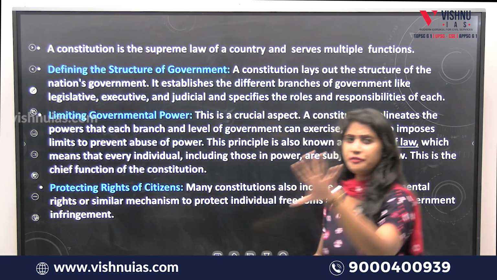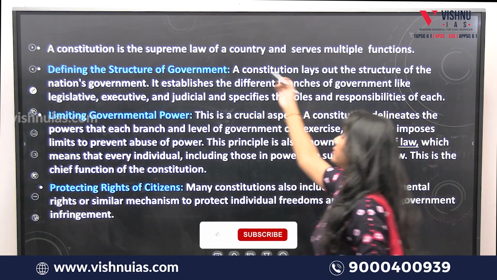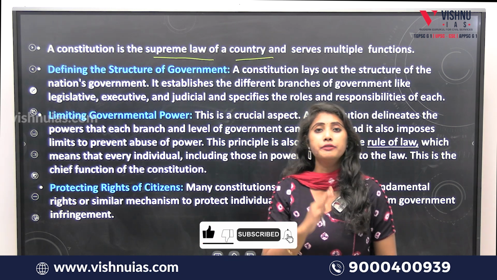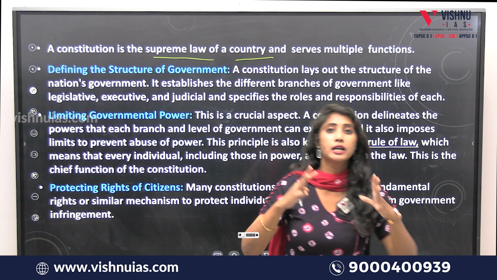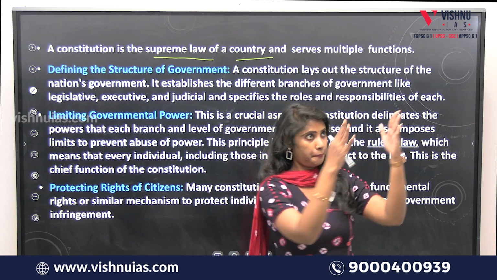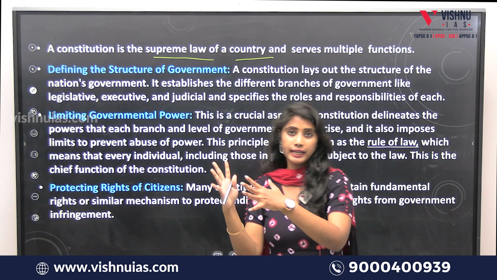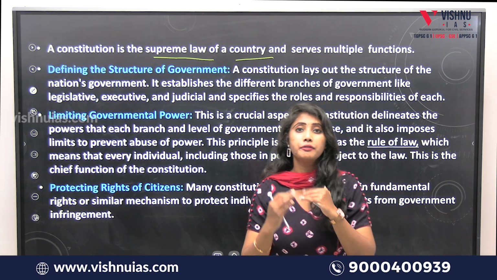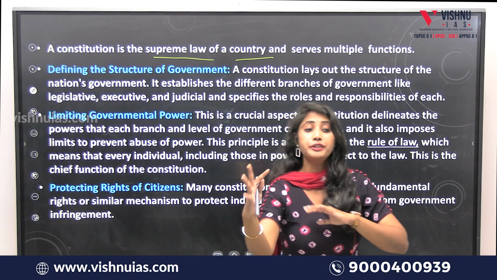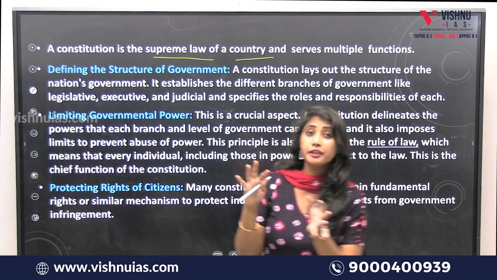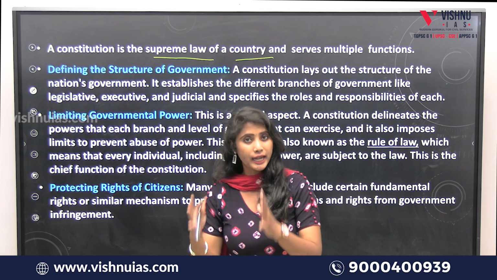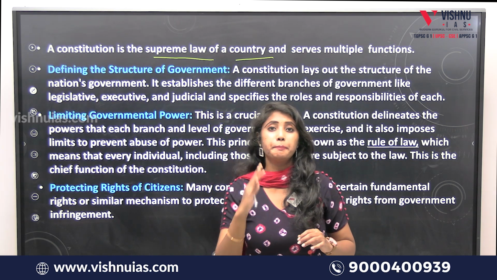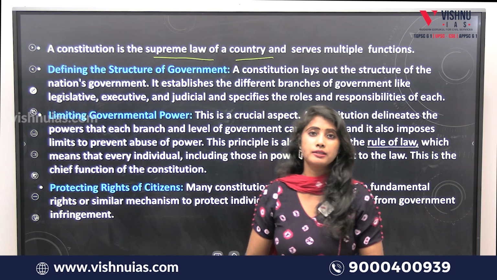If we see the explanation, what is a constitution? It is nothing but the supreme law of a country which serves multiple functions. It gives a set of principles, rules and regulations which the country ought to follow, with the consensus of different communities or diverse groups dwelling in a country, to be ruled by the elected or represented government.